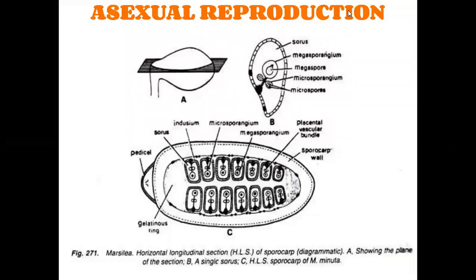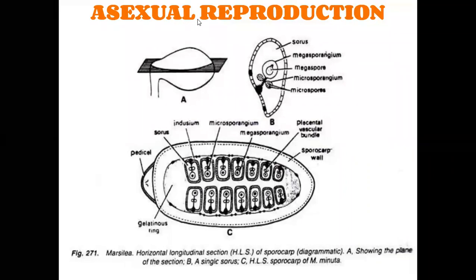Asexual reproduction of Marsilia is done by the spores. Asexual reproduction occurs on the sporophytic plant and occurs on a special structure called the sporocarp. The sporocarps are fruit-like structures.